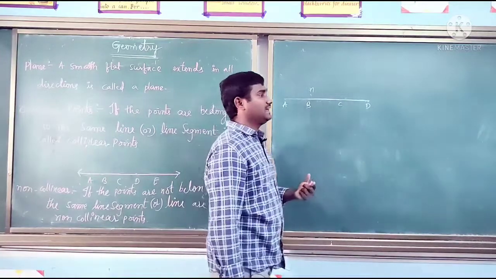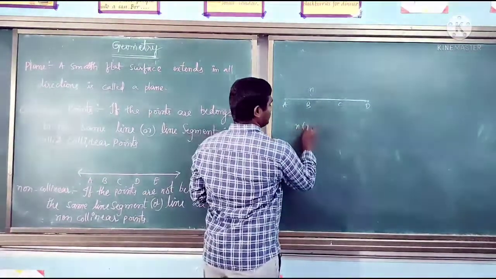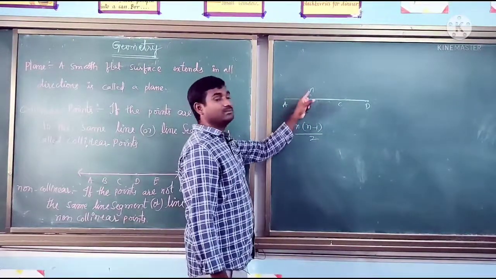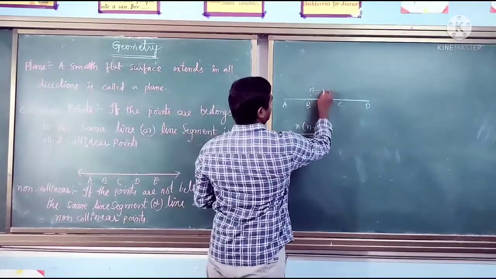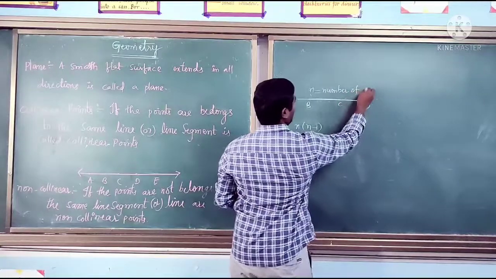How many line segments can we write from that? We have the formula: n into n minus 1 by 2, where n is nothing but the number of collinear points.